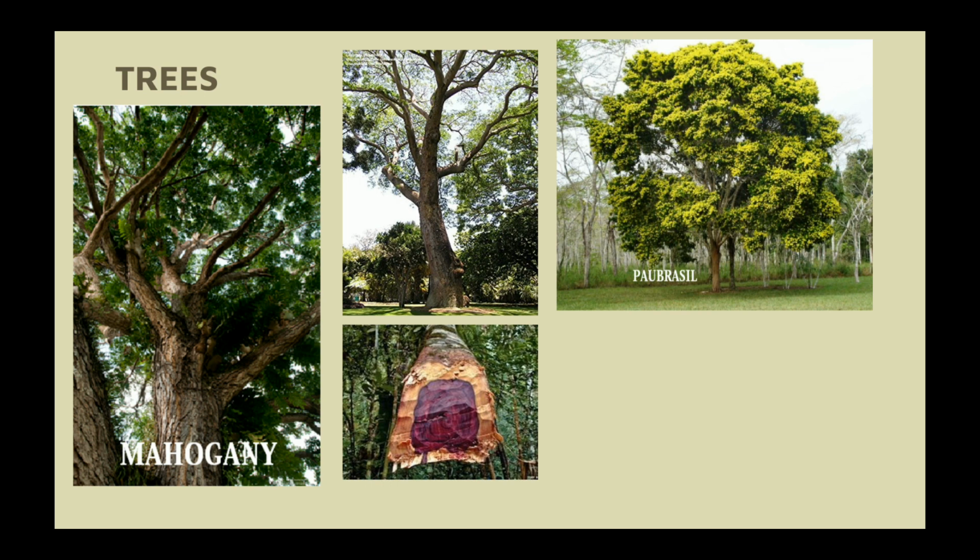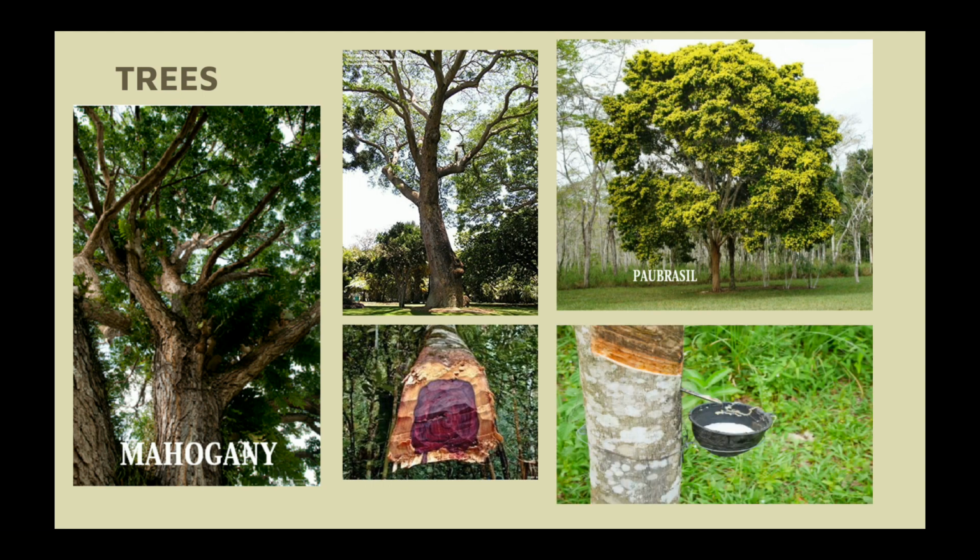Pau Brazil is the national tree of Brazil. The wood is heavy, tough, hard and durable, and it is used for shipbuilding and also for making bows for violins. Next we have got rubber and a variety of orchid.